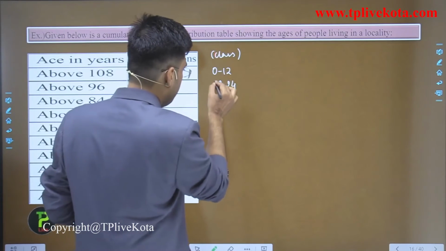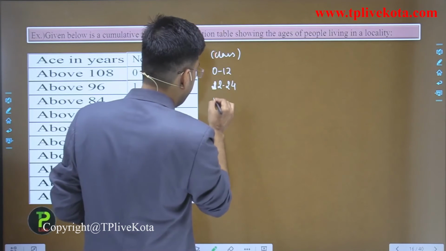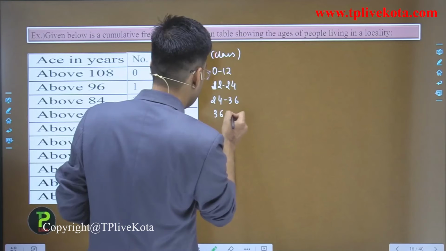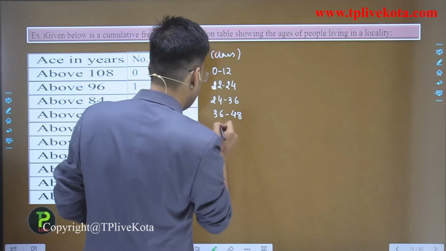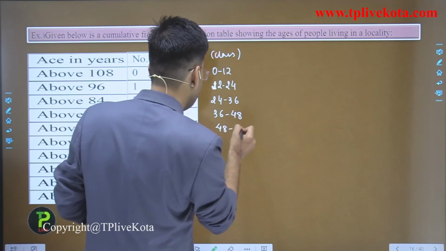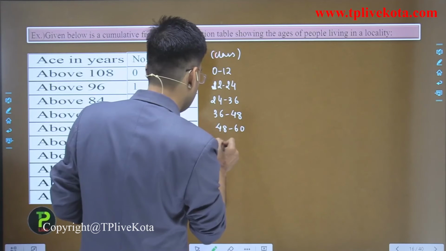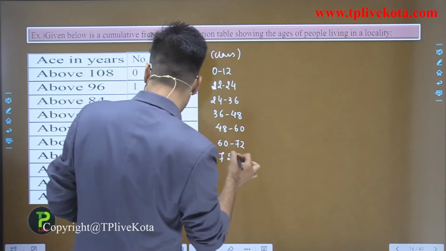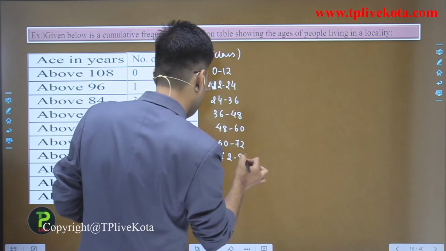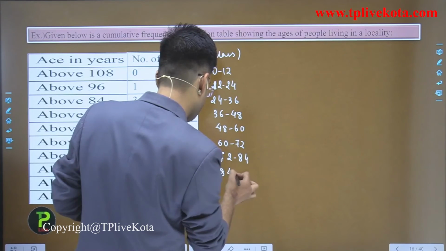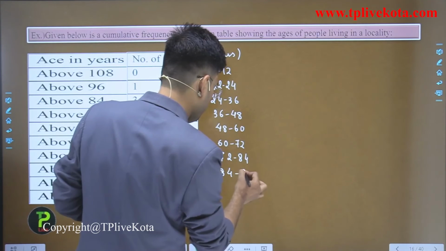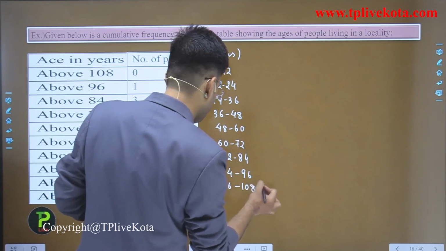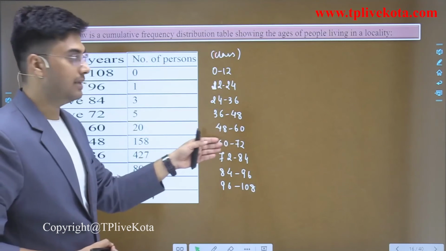Then 24 to 36, 36 to 48. Then 48 to 60, and 60 to 72. Then 72 to 84. Then 84 to 96. Then 96 to 108. Clear? These are the classes.